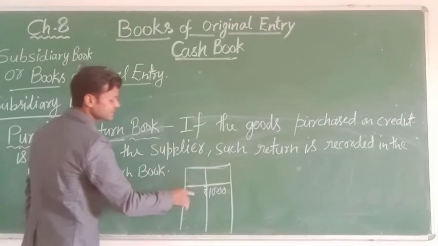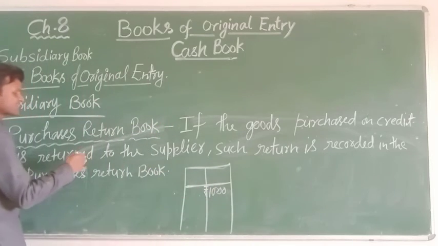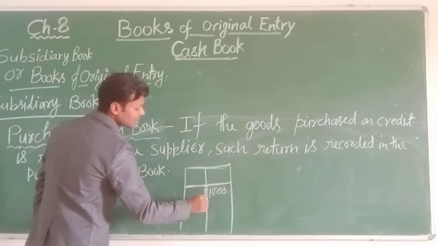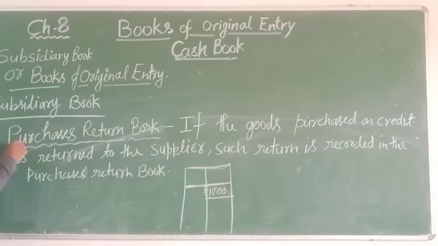Now the goods are damaged and returned to the supplier, and that is recorded in this type of book, the purchase returns book. This type of transaction is recorded only in the purchase returns book under the subsidiary books.